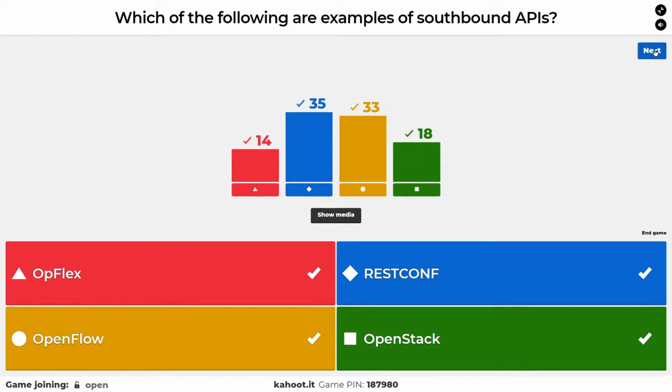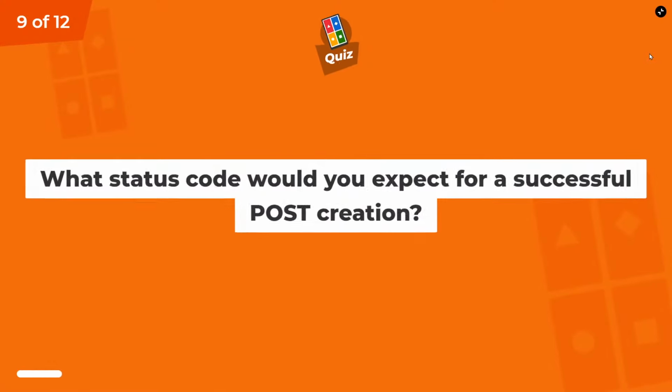All of these are southbound APIs, and great job for anybody who selected any of them, because all the answers are correct. If you answered all 4 correct, you get more points. All right, good job.